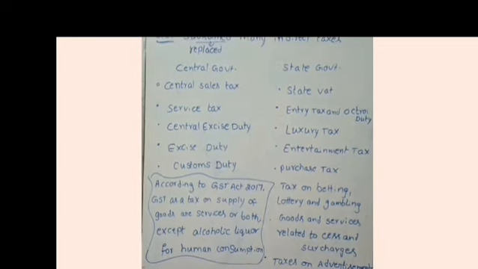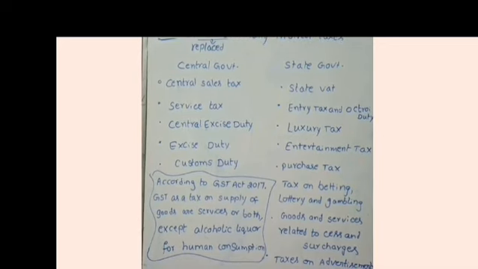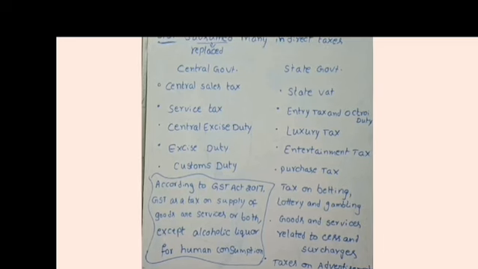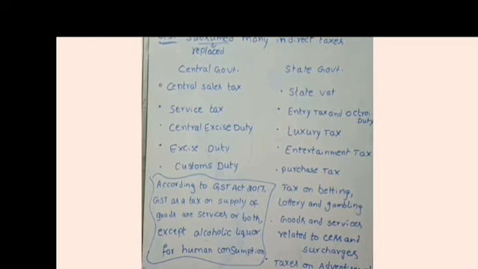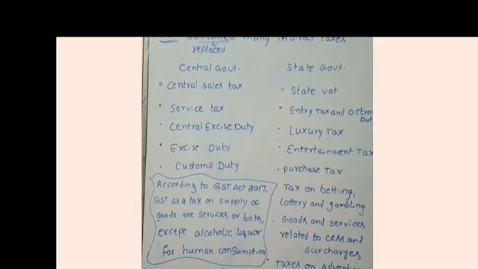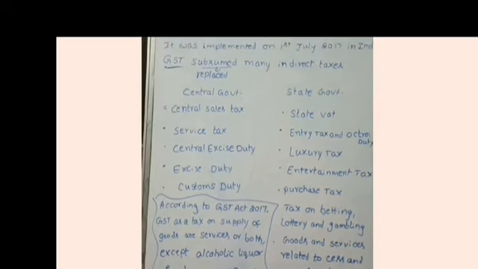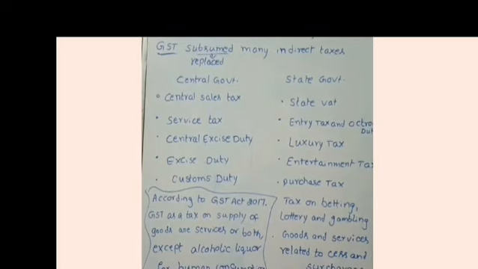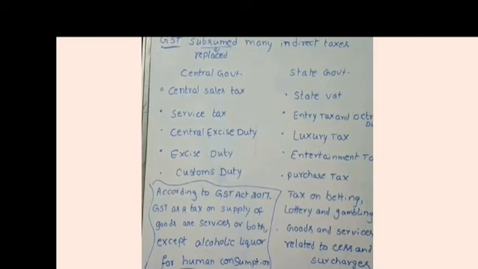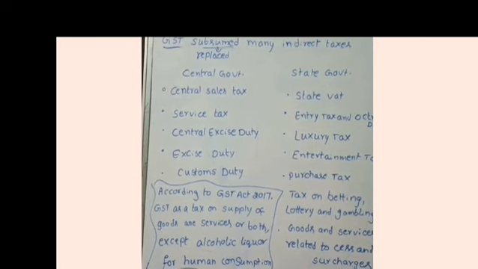Here according to the GST Act 2017 we have the definition of GST as a tax on supply of all goods or services or both except alcoholic liquor for human consumption. Except that alcoholic liquor, every supply should be covered under this GST regime. So that's the meaning of GST.